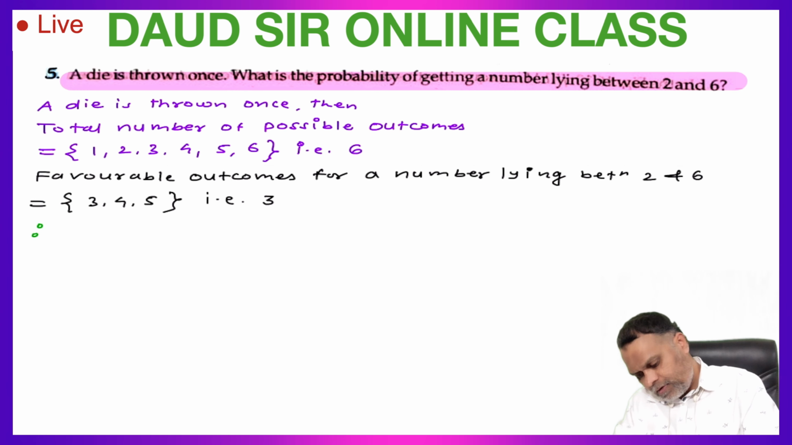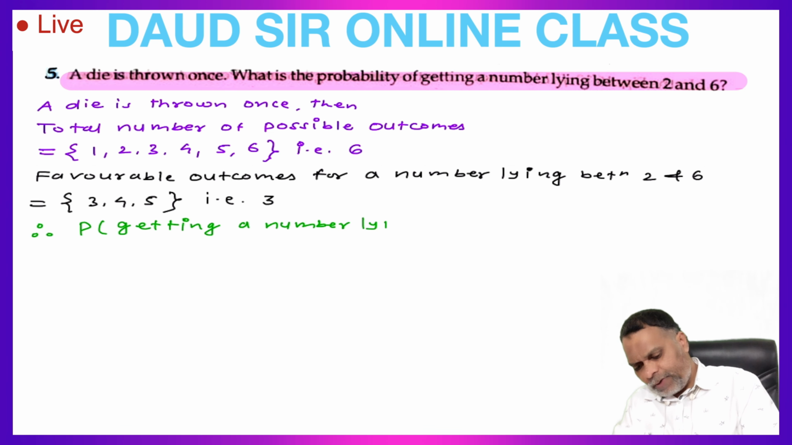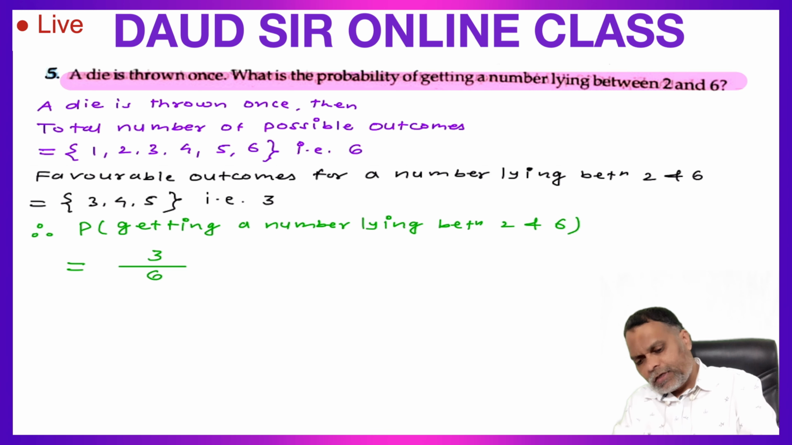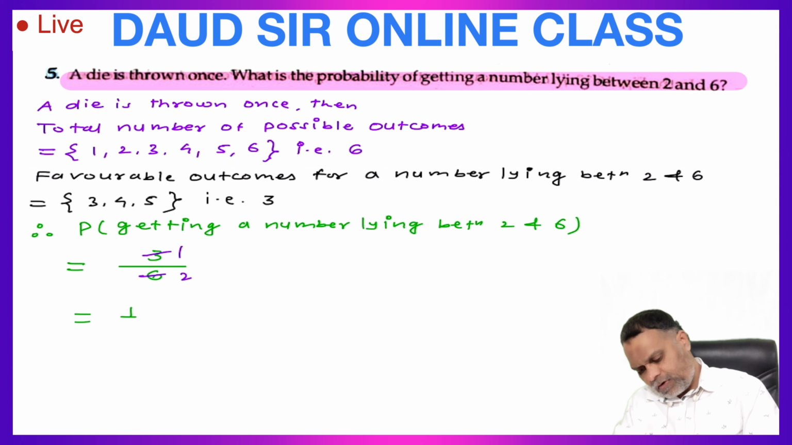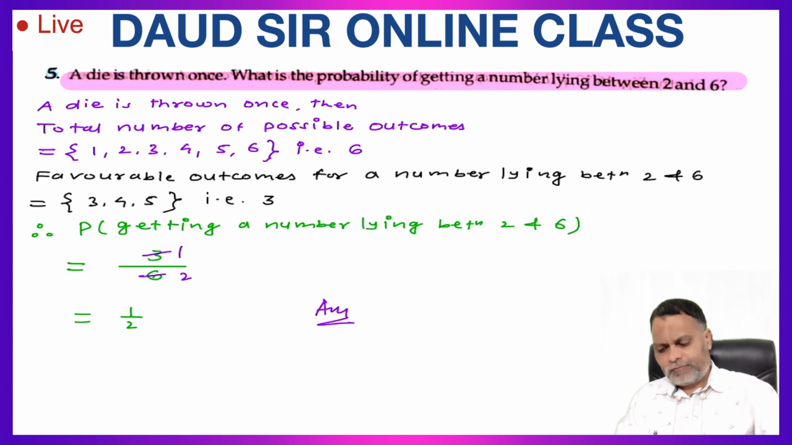Therefore, probability of getting a number lying between 2 and 6 is equal to total number of possible outcomes 6, favorable number of outcomes 3. 3 1s are 3, 3 2s are 6, which is equal to 1 upon 2. This 1 upon 2 is the required probability of getting a number lying between 2 and 6.